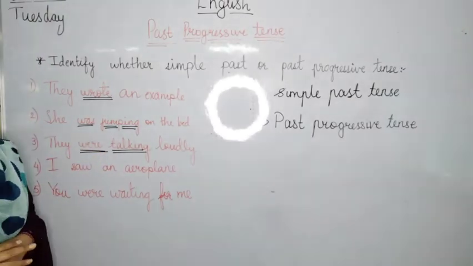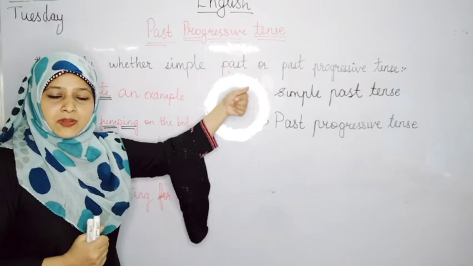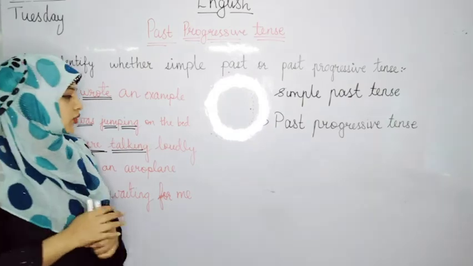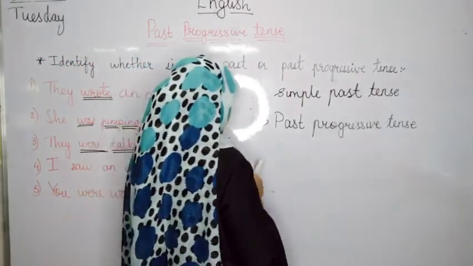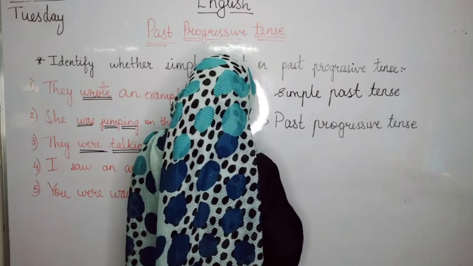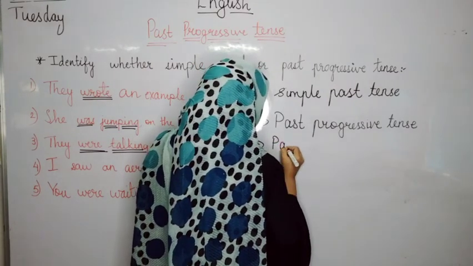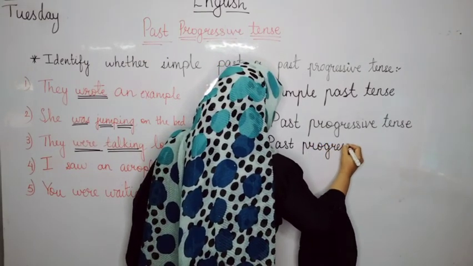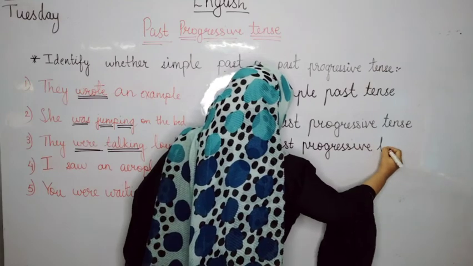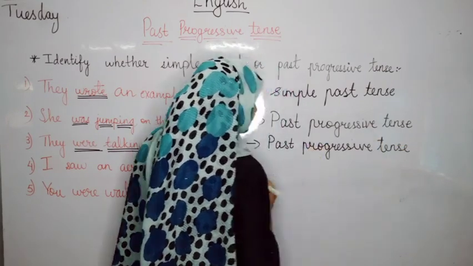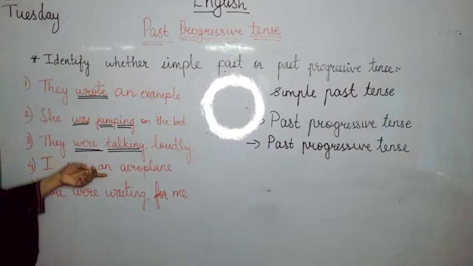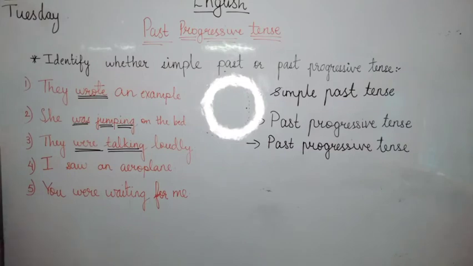When the action is not complete, what do we write? Is it into simple past tense or is it into past progressive tense? Yes, you all are right. It is into past progressive tense. Yes. Now let's take the fourth example. It says I saw an aeroplane. What does it say? I saw an aeroplane.